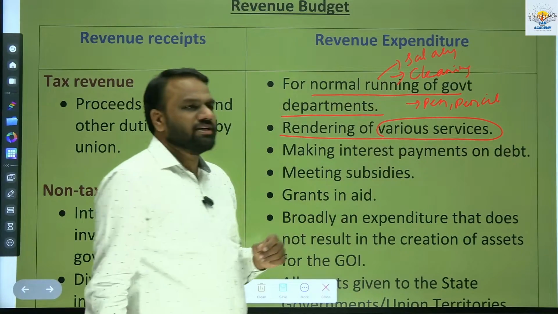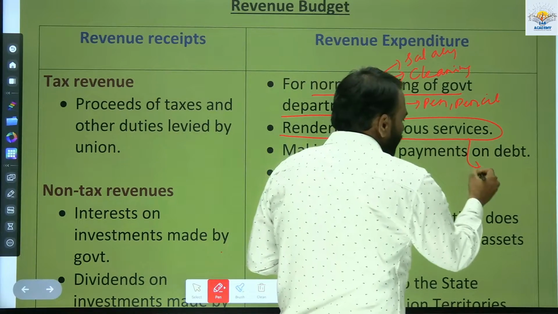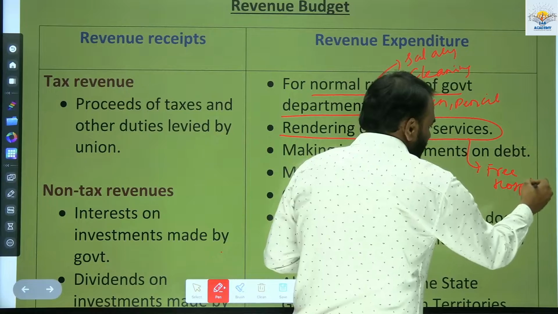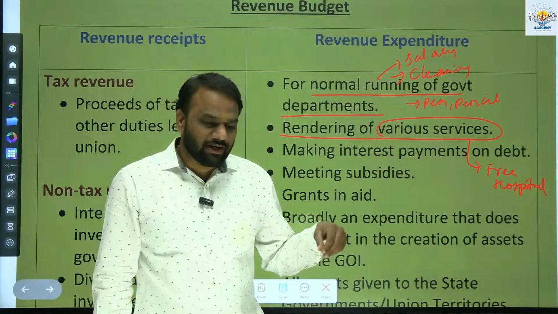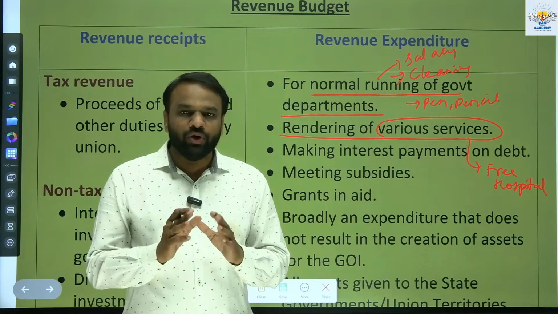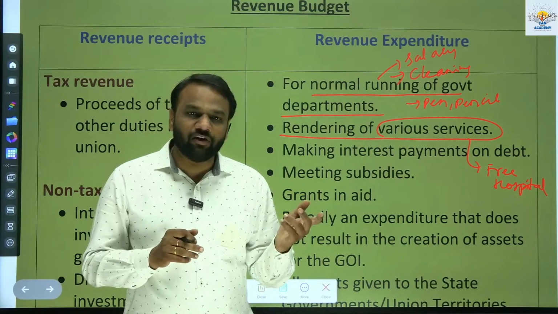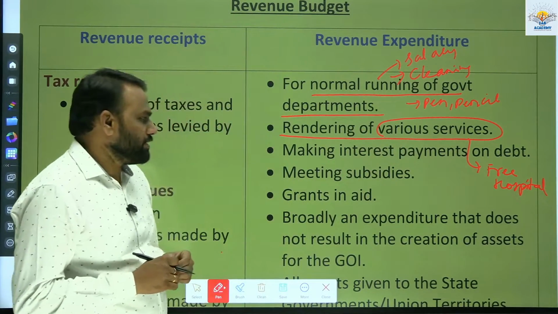For example, the government extends a service of free hospital services. Or let us consider the example of COVID vaccination. The government is spending for COVID vaccination. So where does it fall? It falls under revenue expenditure.